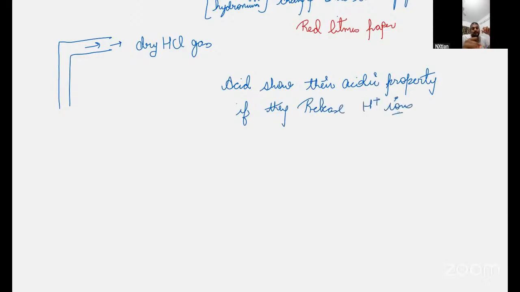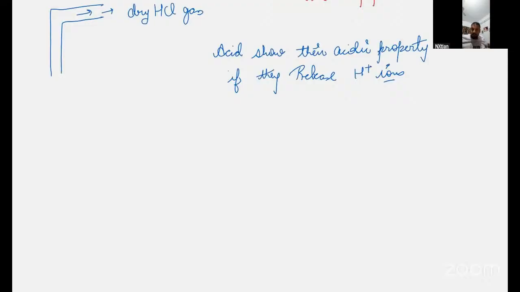If they release H plus ions, they will show their acidic character. Are you with me? If they release a lot of H plus ions, a lot of acidic character will be there. So we can say that acidic behavior is directly proportional to the release of H plus ions.